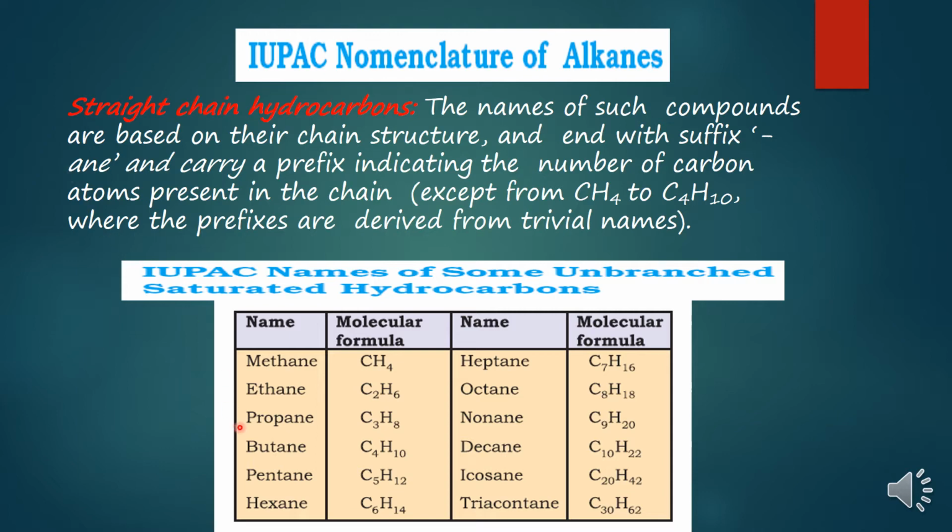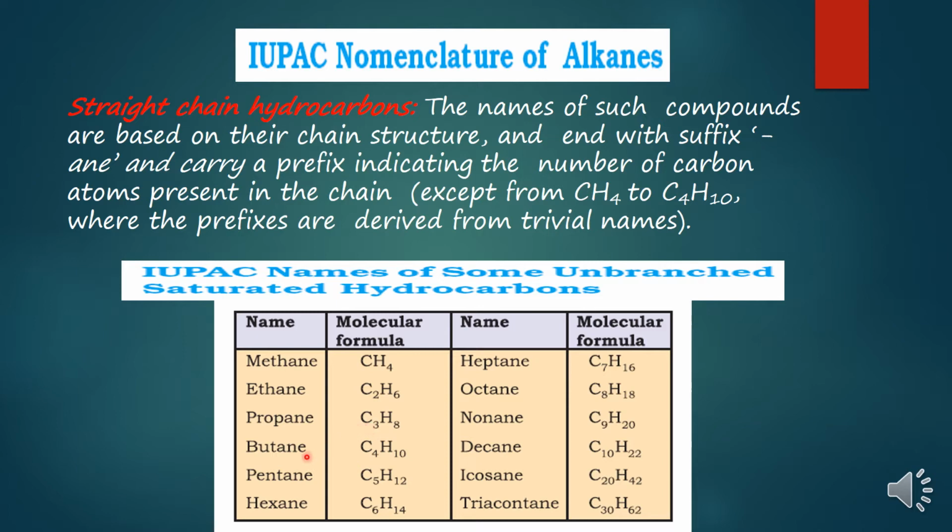On the basis of carbon number in a molecule, a name is given. For example, ethane: eth means 2 plus ane. Ane means both the carbon atoms are bonded with single covalent bond. Propane: prop means 3 carbon atoms plus ane, so 3 carbon atoms are bonded with single covalent bond with each other to form one straight chain hydrocarbon.